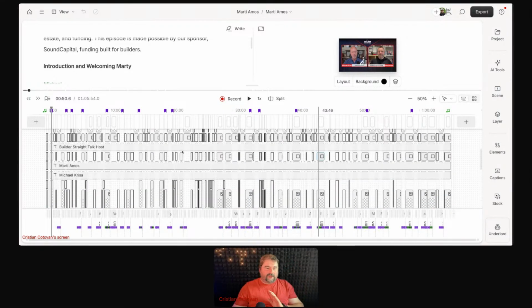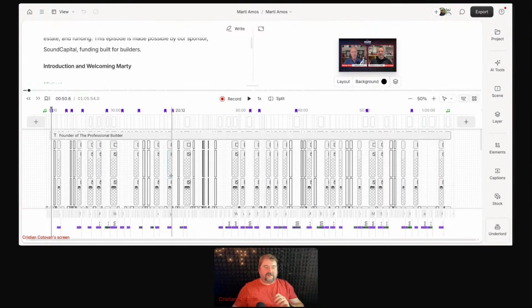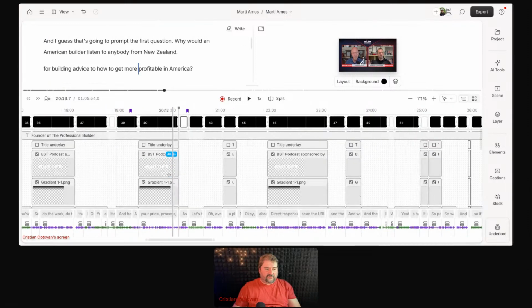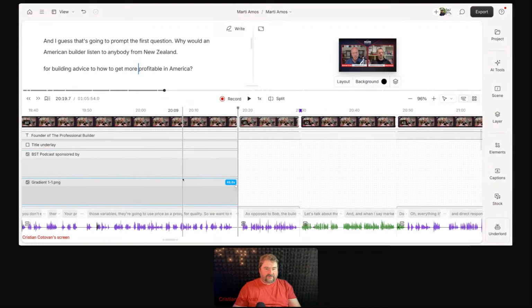But look at how many elements we've got here, because every time you change the layout, Descript brings those elements in anew, even if they were the same elements when the layout was created, and they are the same elements throughout. Like the text boxes with the names in them, right? So if I zoom in just so you can see better, look what's in my scene.